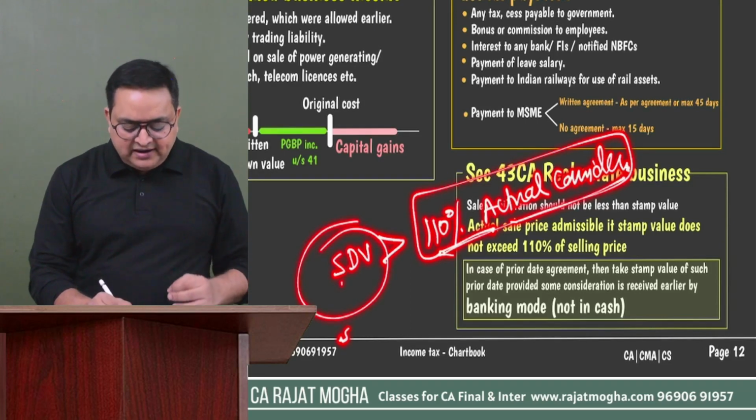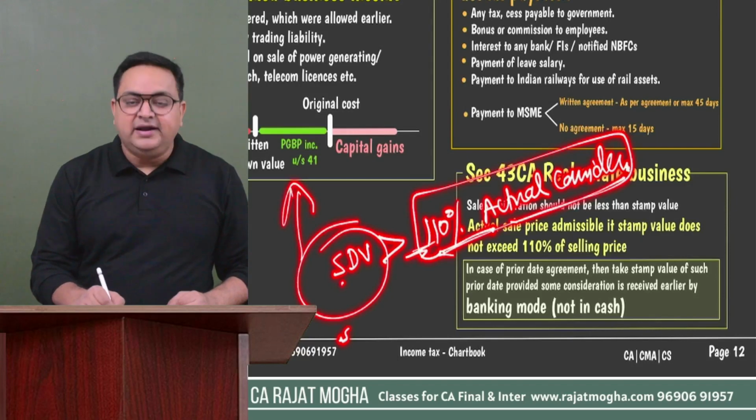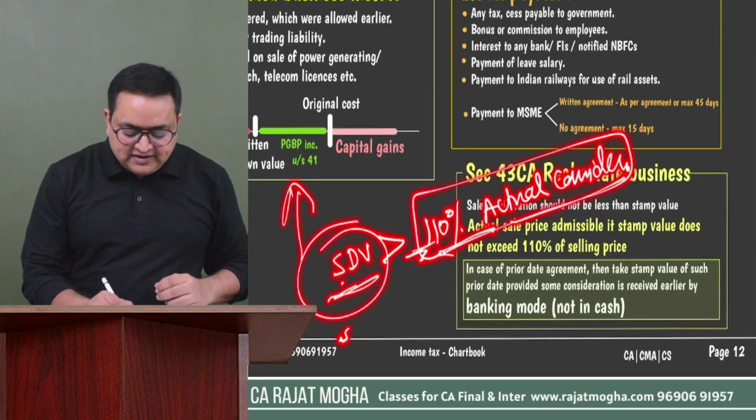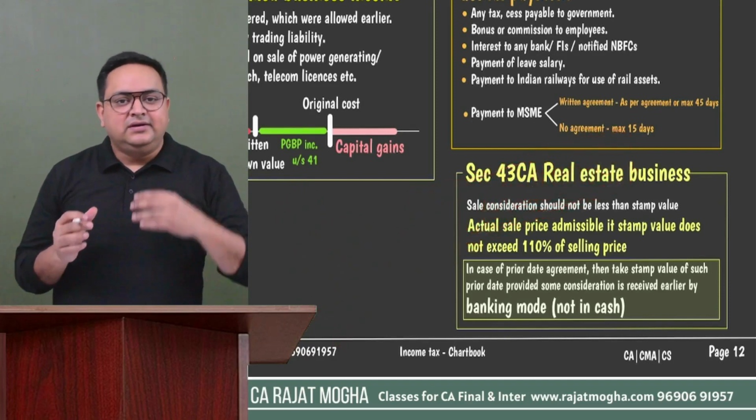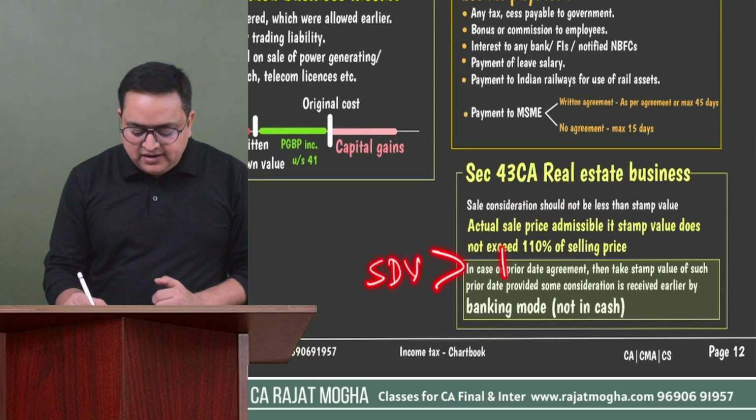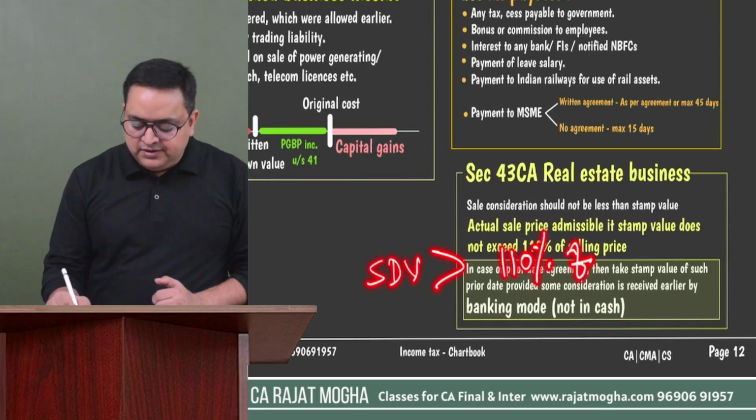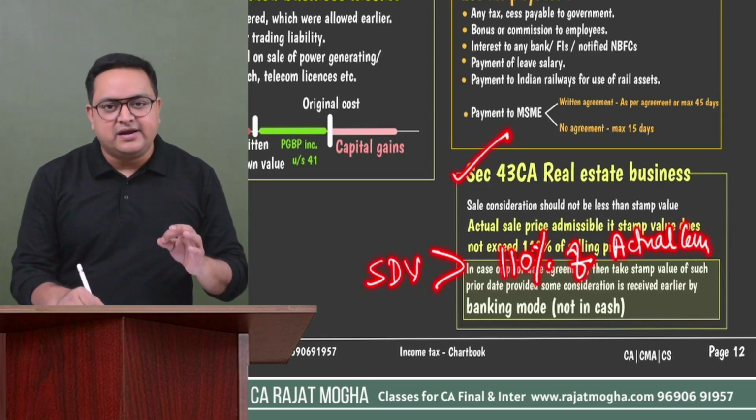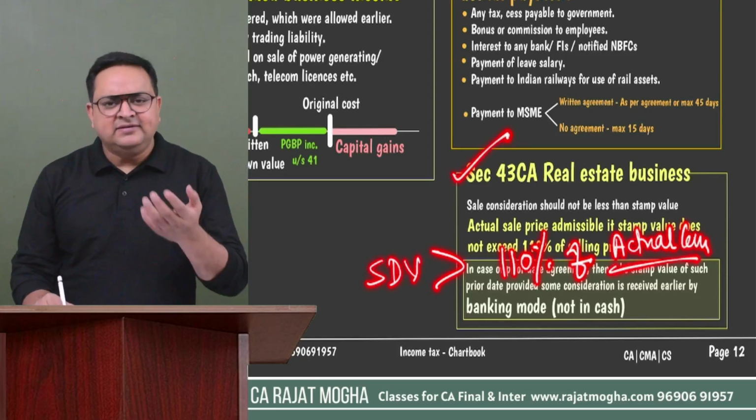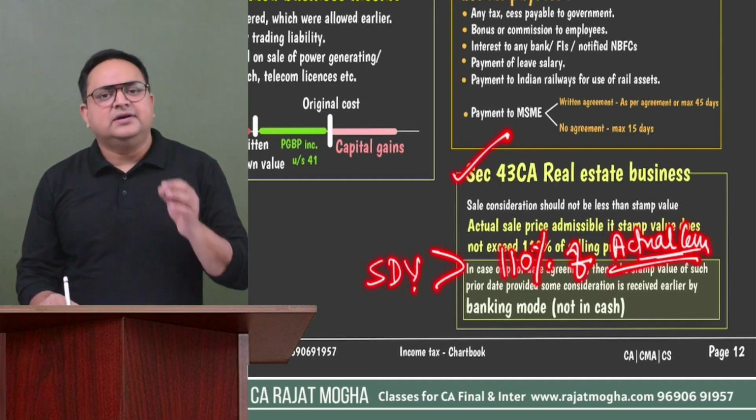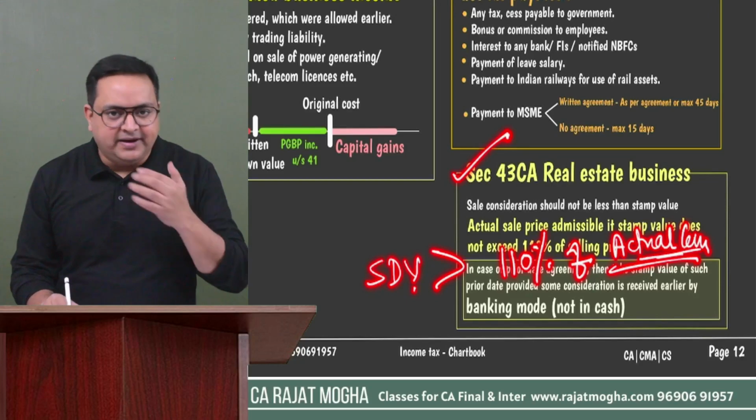And if we find that SDV is more than this 110%, then 10% is the grace we are giving. Please write it over here: if SDV is greater than 110% of actual consideration, then only these sections will come into play, then only these sections will be attracted. Otherwise, if it is not more than this amount, then whatever is your selling price, you will take that as the selling price, right?